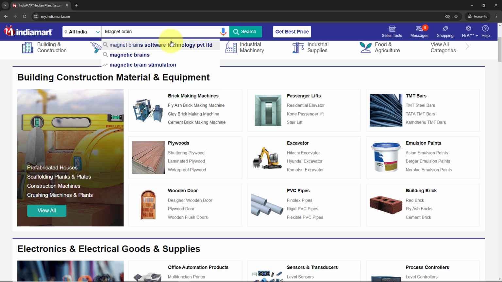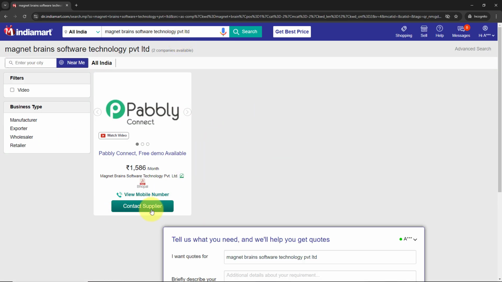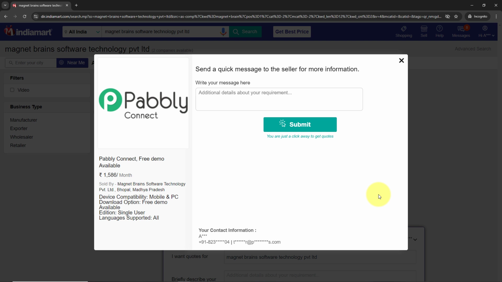So you can see this is the test product that I've created. I'm going to select this product from here. This is the same product. I'm going to click on this contact supplier button right over here. As I do that, you can see right away it is asking for the message, the inquiry that we want to generate.